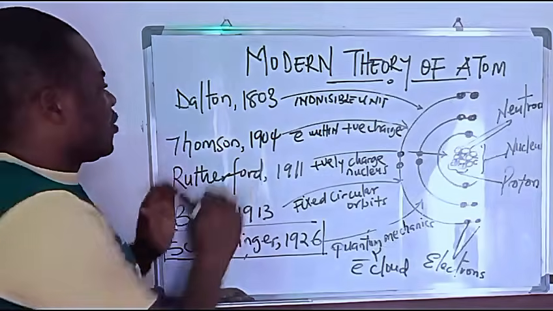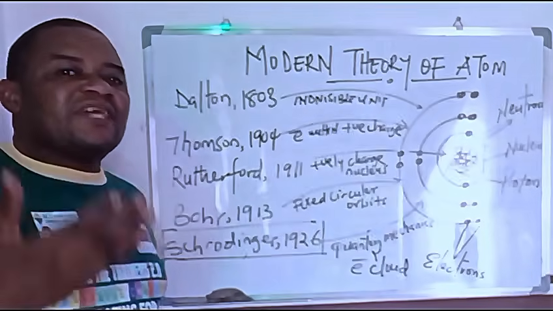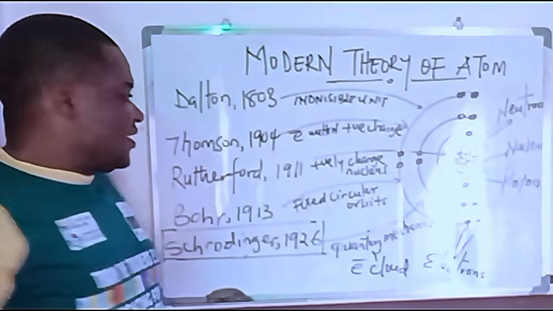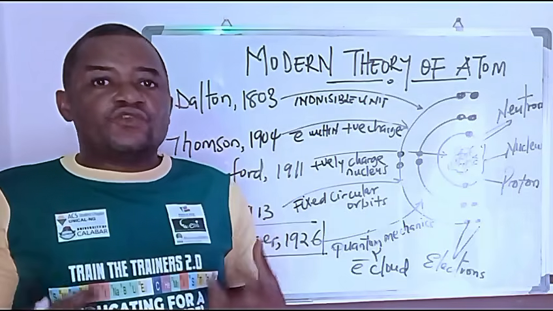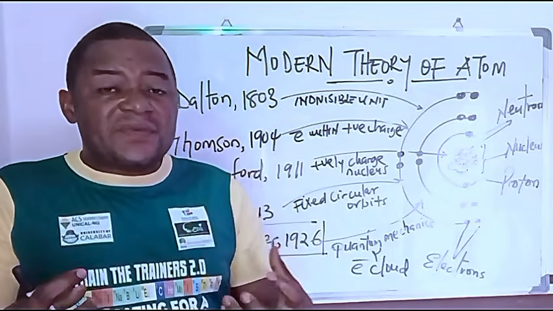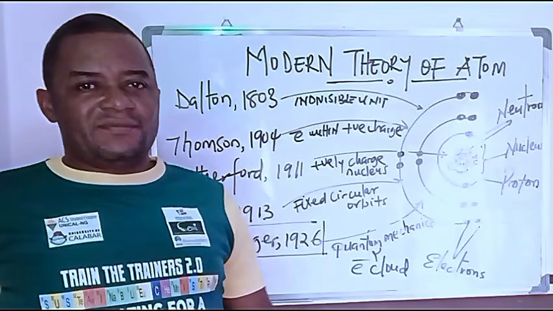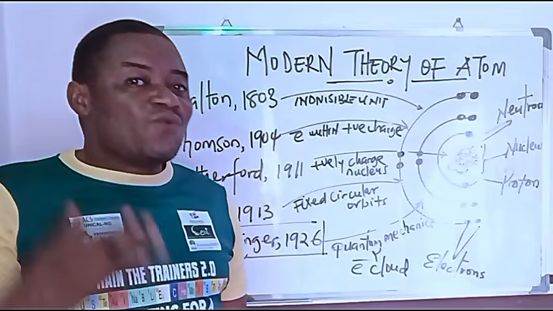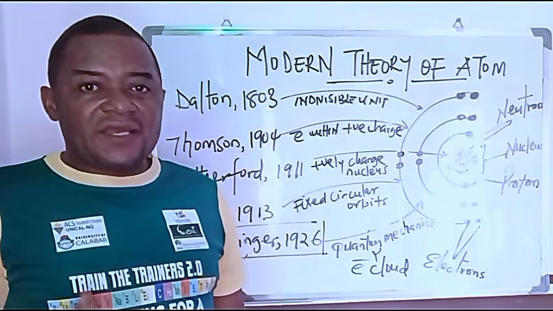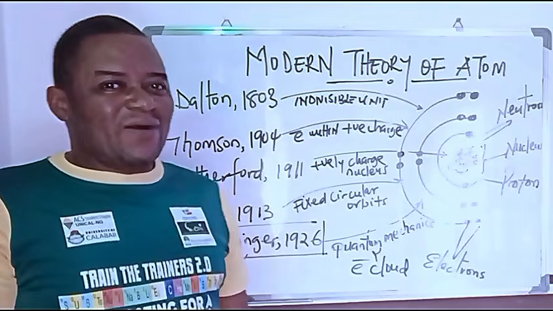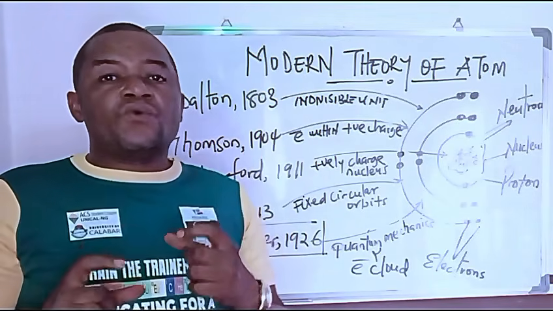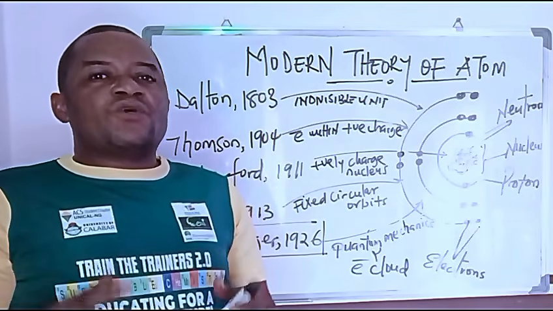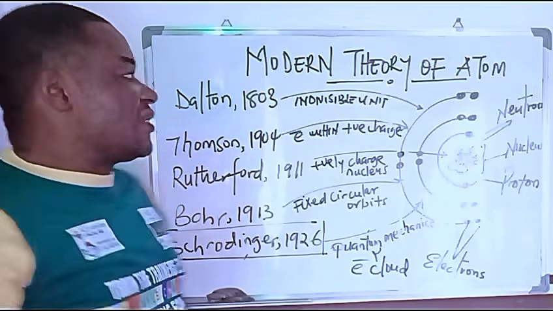Okay, now J.J. Thomson looked at the atom, and he is credited with the electron. That means it was J.J. Thomson that was able to do what? To describe the existence of the electron in an atom. So J.J. Thomson is credited with what? With the electron. That means he was the one who, one could say, invented it, so to say. Well, okay, let me just say it in quotes, but he is the one who was able to bring to the knowledge of people that there was what we can call an electron existing in an atom,